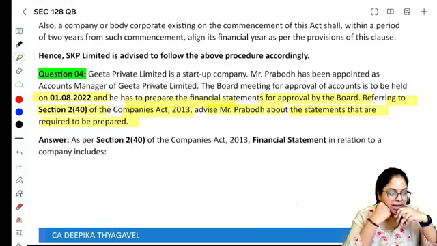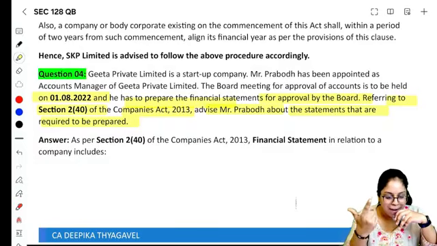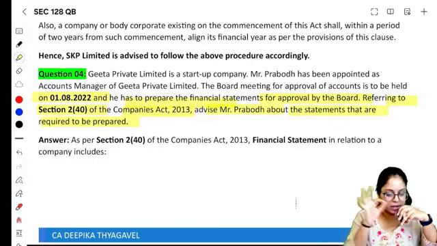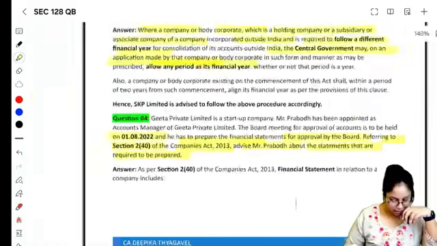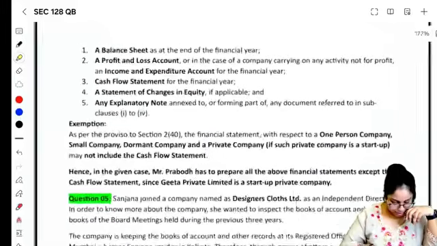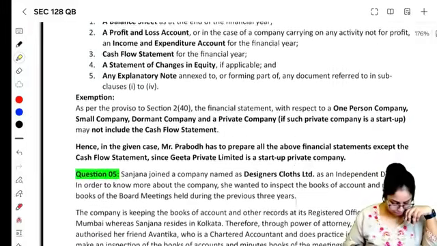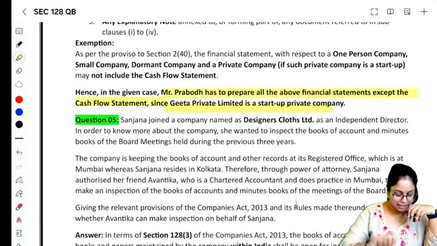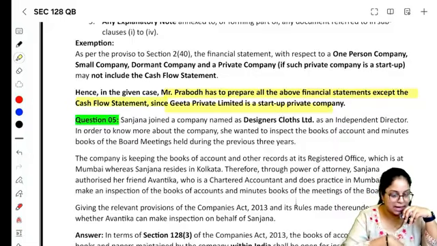2 clause 40 என்னது guys? Financial statement. Financial statementல என்னலாம் prepare பண்ணுவோம்? Ma'am, we will prepare P&L, balance sheet, cash flow statement, statement of changes in equity, and explanatory notes. However, if you are a small company, dormant company, or a private company which is running with the status of a startup அப்படினா, உங்களுக்கு cash flow statements preparation is not required. That is exactly what is written here. So here, Prabodh has to prepare all the above financial statements except cash flow statement, since Geeta Limited is a startup private company. Is that absolutely clear?